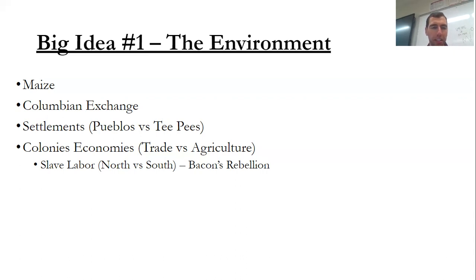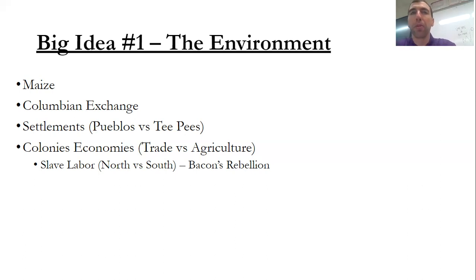And then for the colonies themselves, the British North American colonies, the environment is going to impact their economies. If you remember, in the South they are going to be all agricultural based. It's going to be very warm and hot there, and so because of that, they're going to grow lots of tobacco, and that's how they made all their money. In the Midwest, they did both. They were able to grow certain crops, not tobacco, but wheat and oats. Remember the Dutch, Quaker oats.